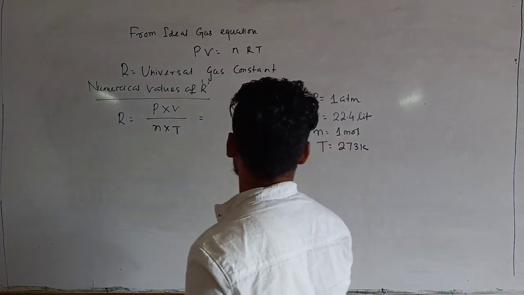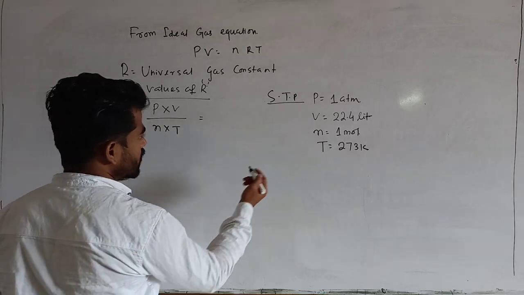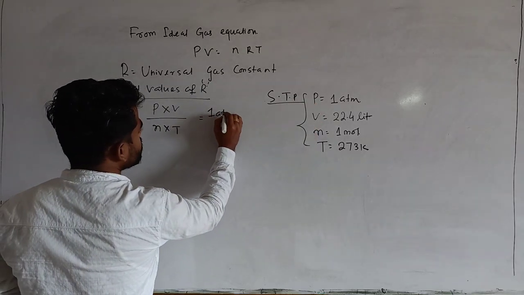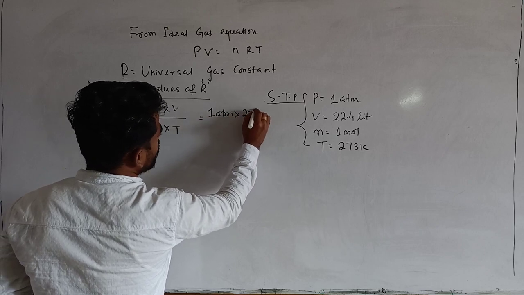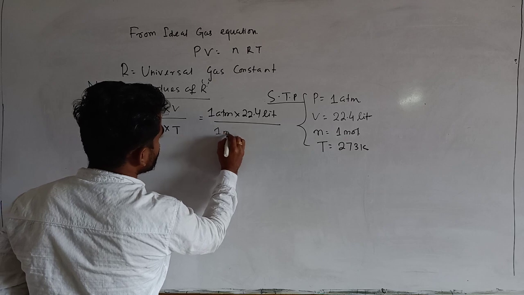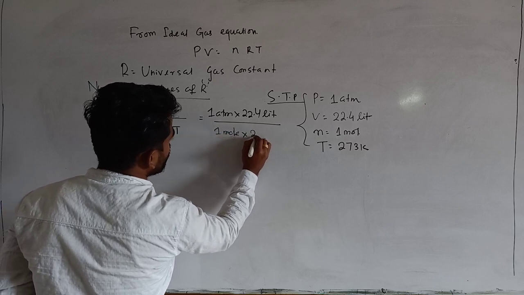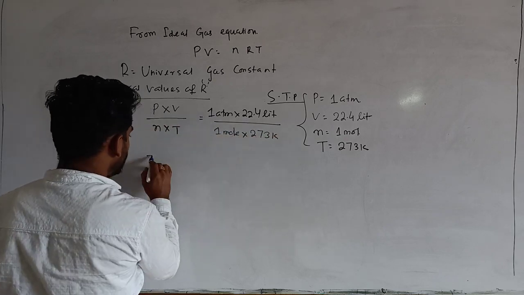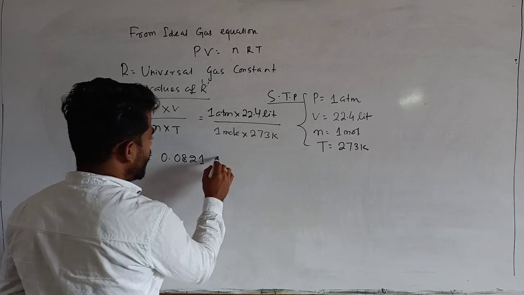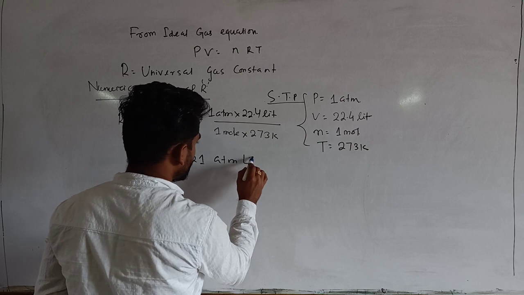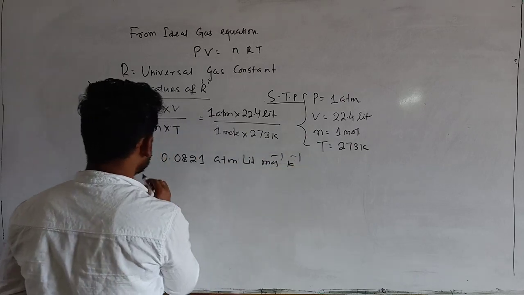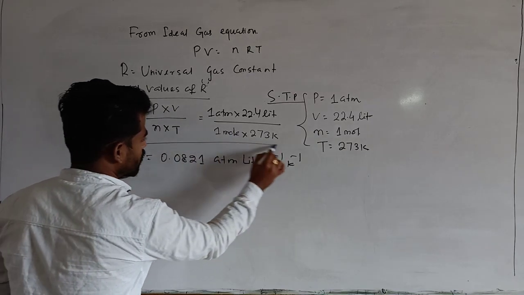Now substitute all these NTP or STP values here: 1 atm times 22.4 liter divided by 1 mole times 273 Kelvin. That comes out to be 0.0821 atm liter mole inverse Kelvin inverse. This is the value of R.